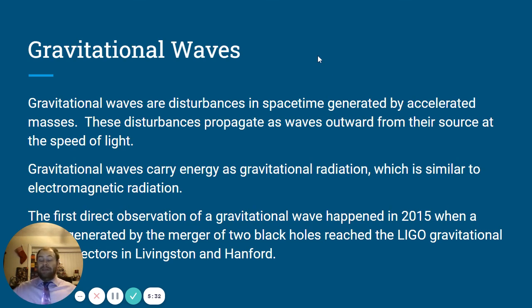Another really big thing that he was able to talk about is gravitational waves. Gravitational waves are disturbances in space-time generated by an accelerated mass, and these disturbances propagate as waves outward from the source at the speed of light. Now, back when he was working on this sort of stuff, he had no proof that this was actually a thing. He just thought it would happen based on his other research. So Einstein was basically like, well, if this happens, then this must happen too. And people were like, yeah, okay, Albert, whatever.